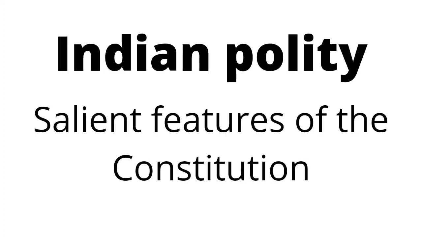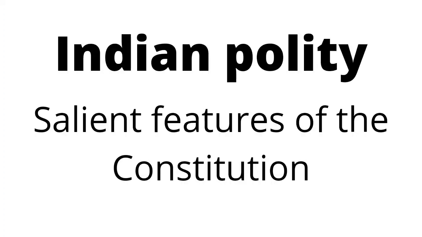Moreover, the term federation has nowhere been used in it. Article 1 of the Constitution, on the other hand, describes India as a Union of States, which implies two things. One, the Indian federation is not the result of an agreement by the states, and two, no state has the right to secede from the federation.